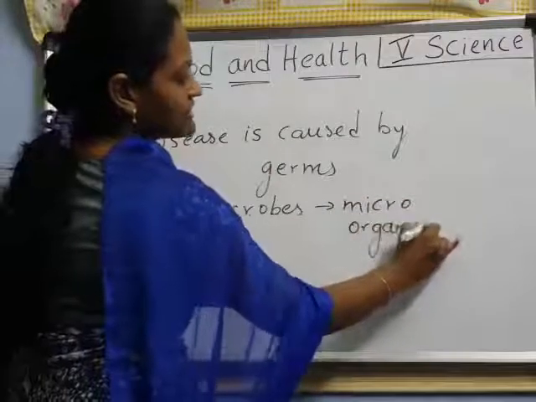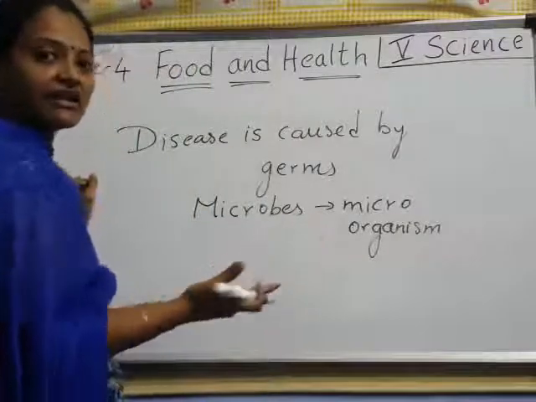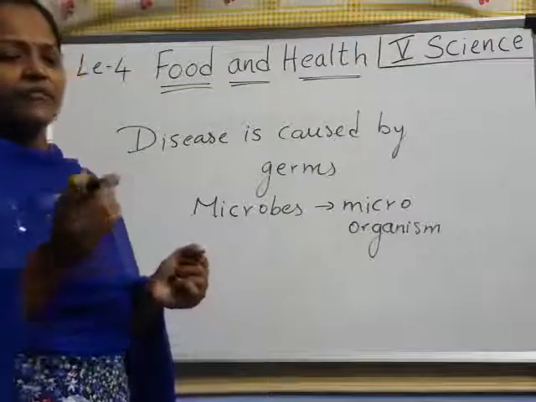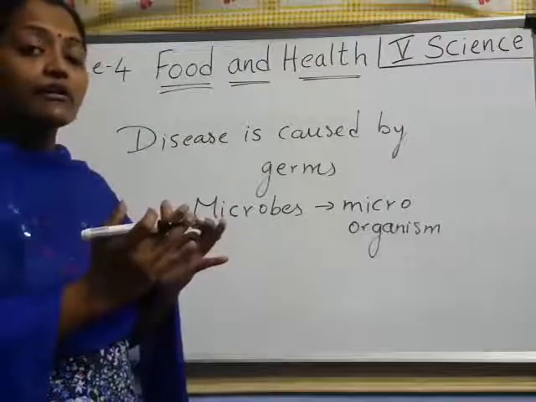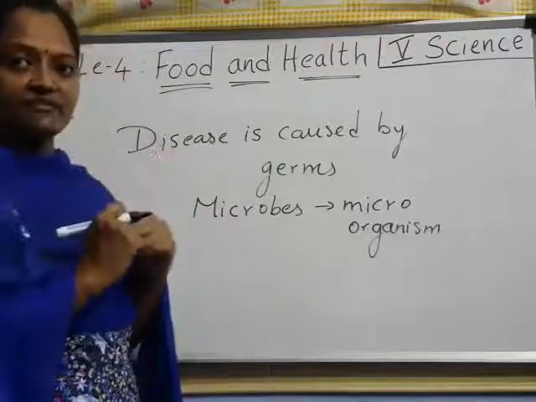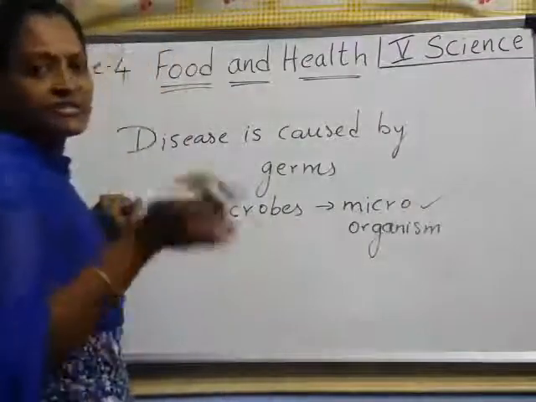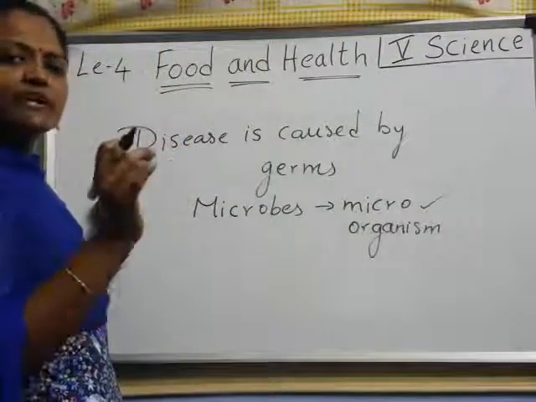It means the organism is very, very small. We can't see it with our eyes. Suppose a very small microbe is there. That microbe you cannot see with your eyes. That one we call a microorganism, an organism that is moving. Understood? Very small, very minute.